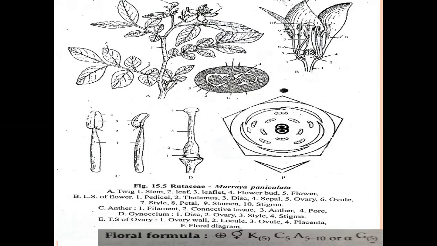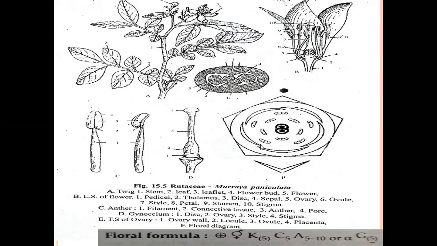And coming to the corolla, five petals are present. These are in quincuncial aestivation. Quincuncial aestivation means that of these five petals, two petals are completely outside, one here and one here. The remaining two petals are completely inside.